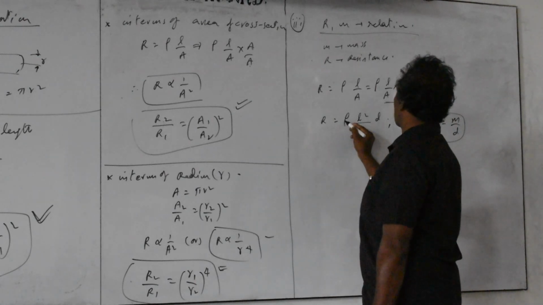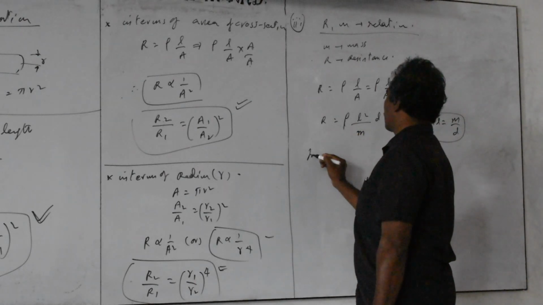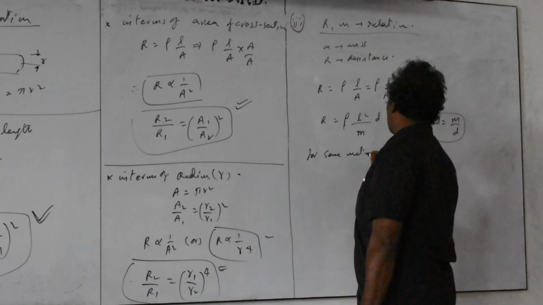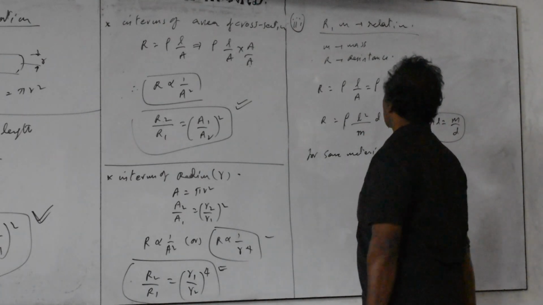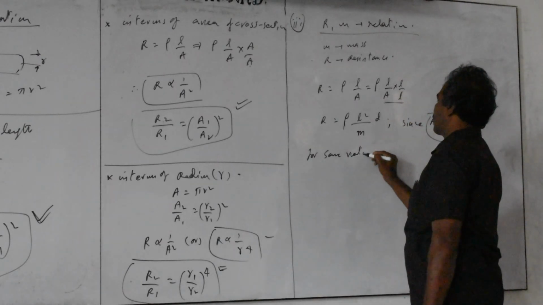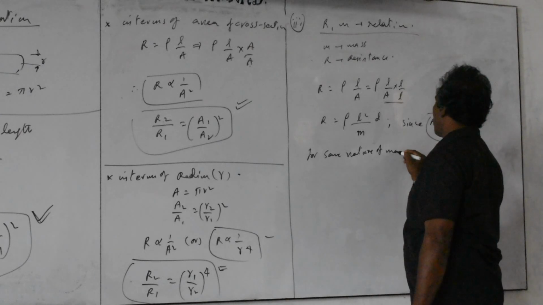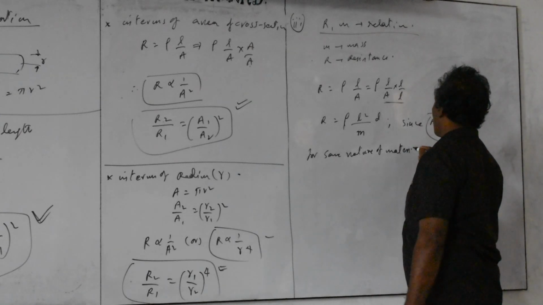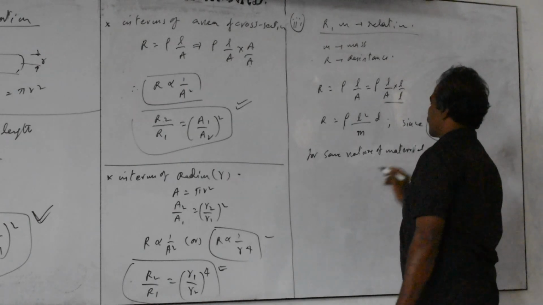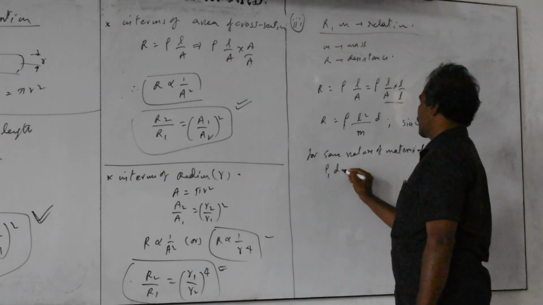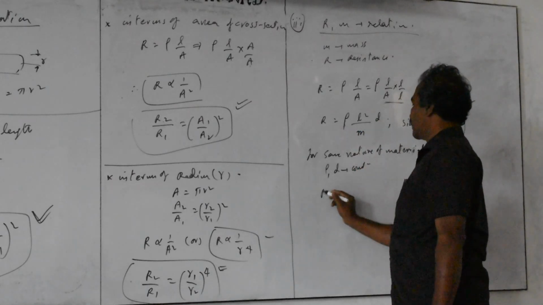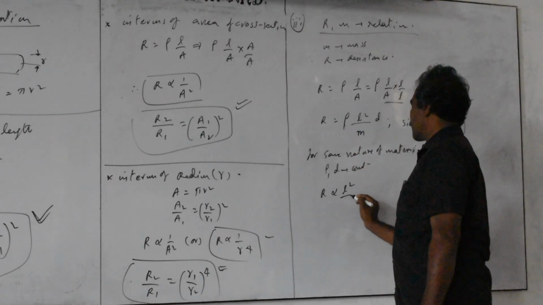Here, for the given material, same material means same nature of material, so rho and d are constants. Therefore, R is proportional to L square by m.